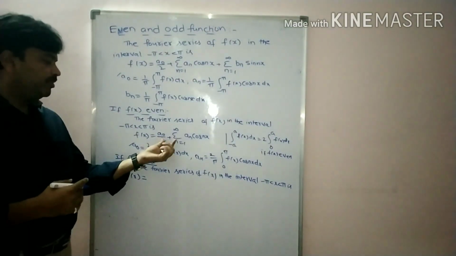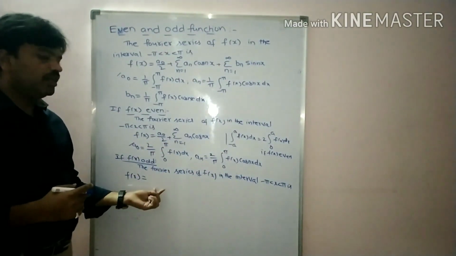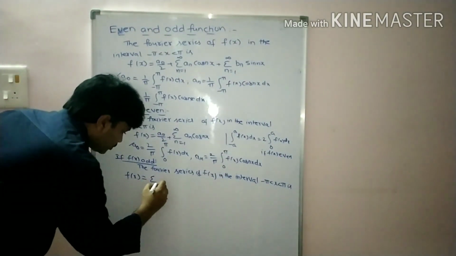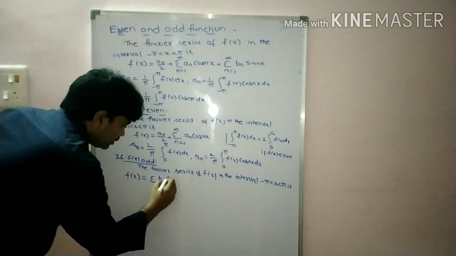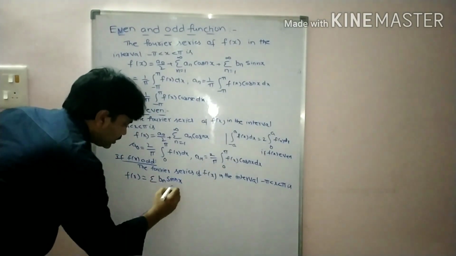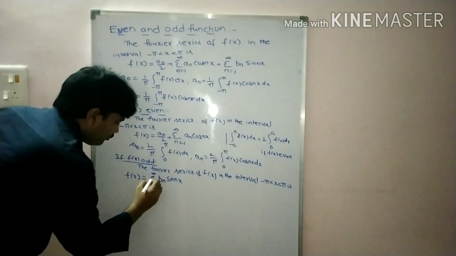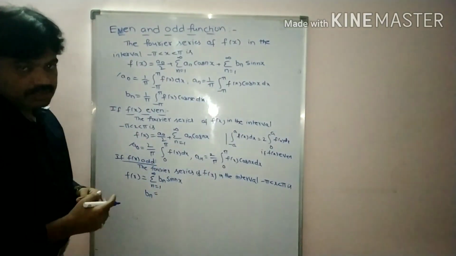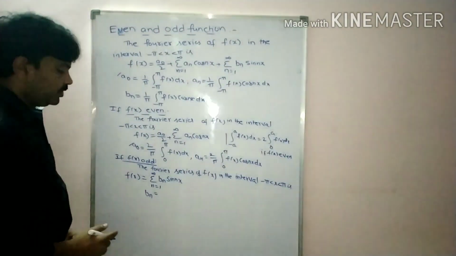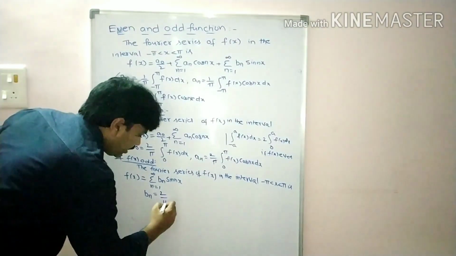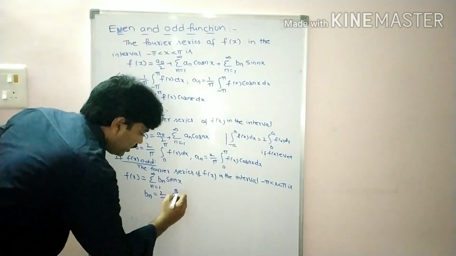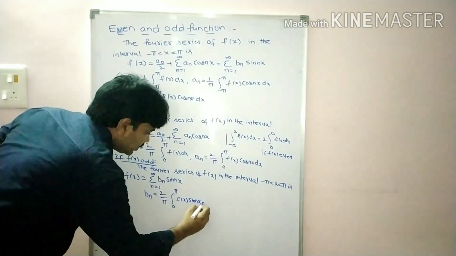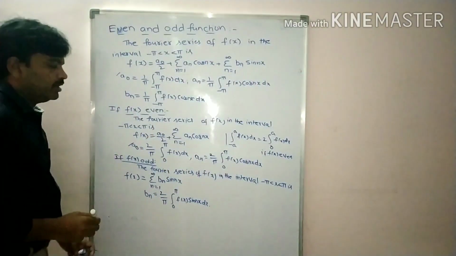Previously we had two terms. Now this time we have only one term, that is bn. So sigma bn sin nx, where n is equal to 1 to infinity. Now what about the bn value, students? You get 2 by pi integral 0 to pi f of x sin nx dx.